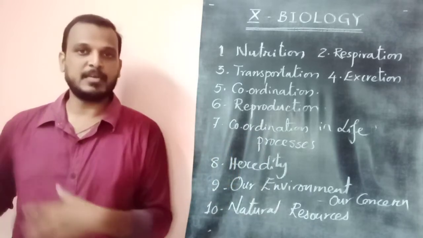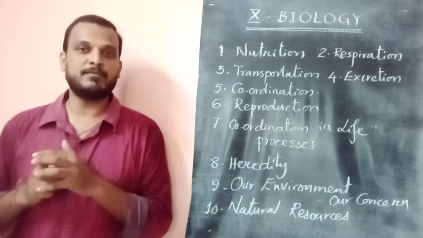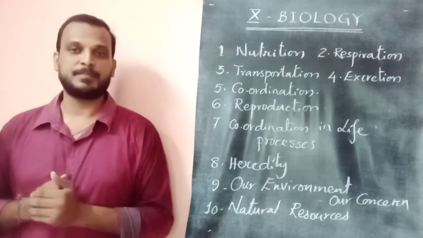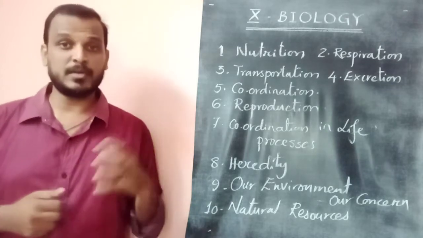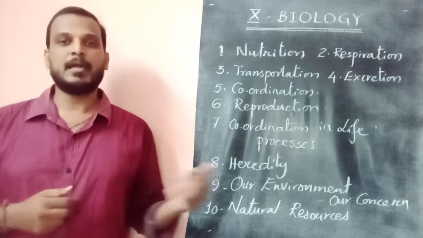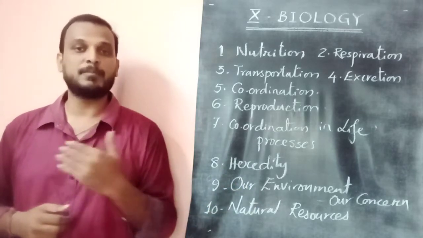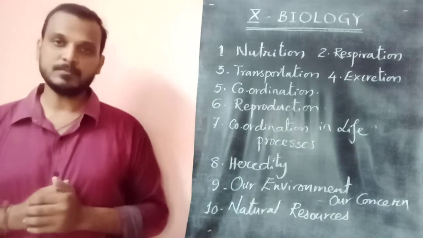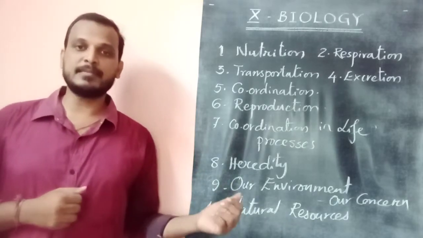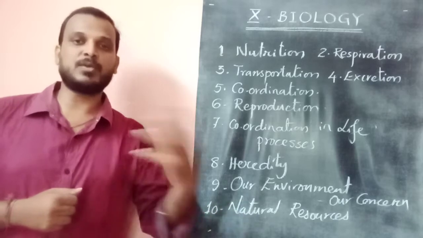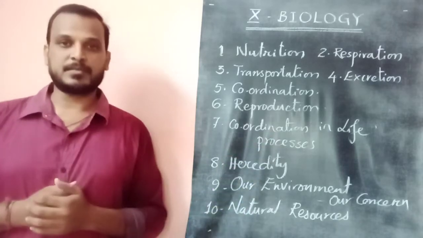We have different life processes in the body, and they work together to sustain our life. That is called coordination of different life processes. And the last one, how we got the characters from parents to the next generation, called progeny, comes under heredity. And coming to the 9th chapter, these last two are about our surrounding things, our environment.